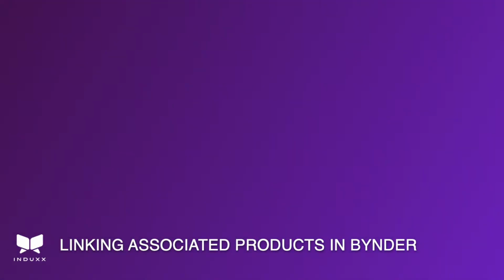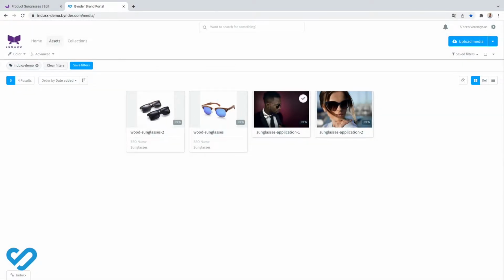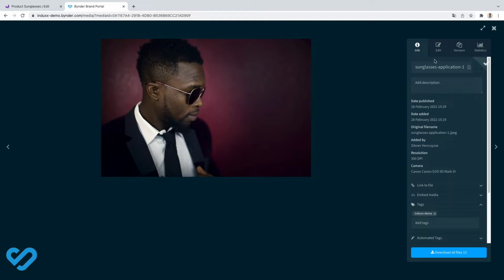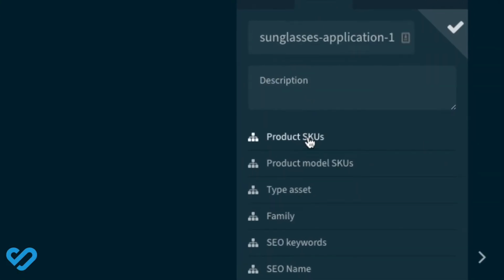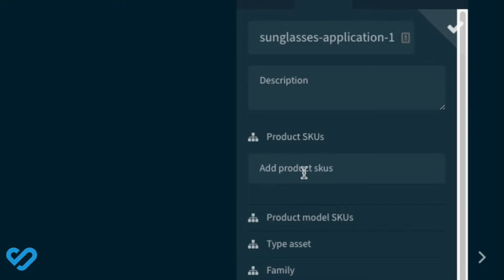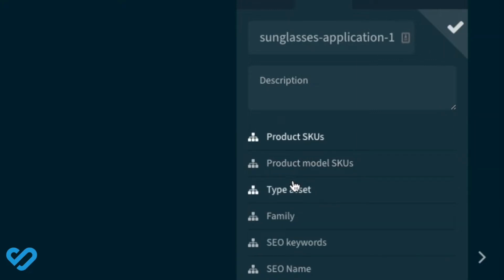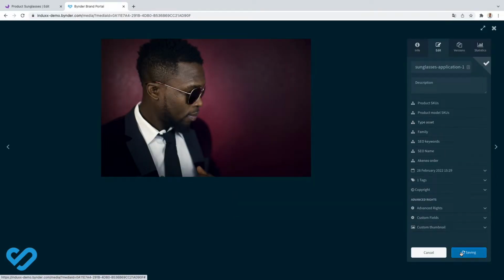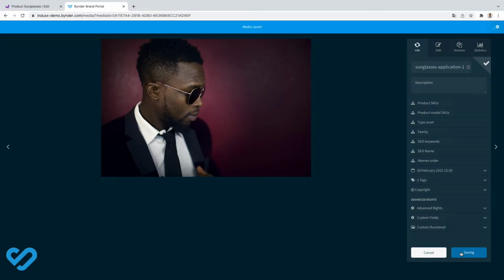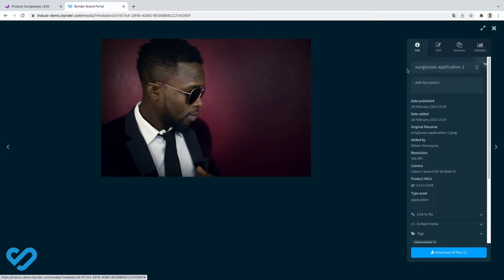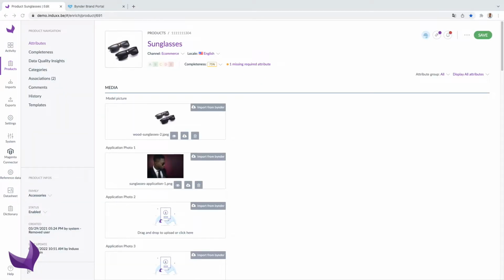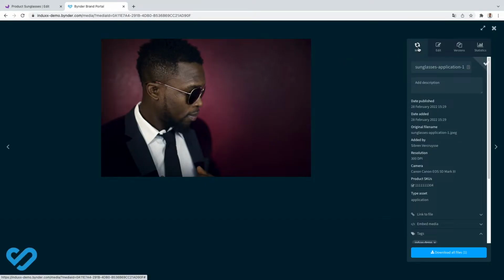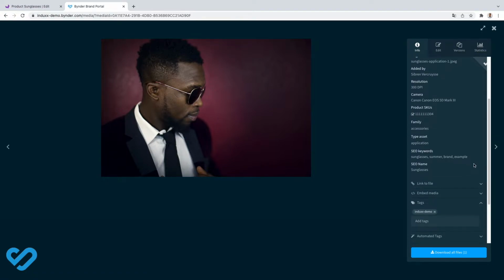Linking associated products in Bynder. Modify the asset's meta properties to supply the SKU and asset type. As a result, the asset is linked to the product. And in return, the asset gets enriched with product data.